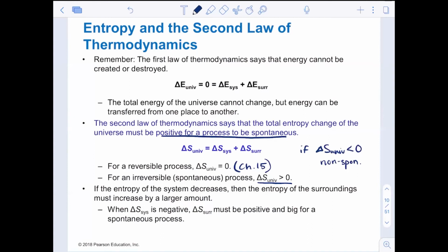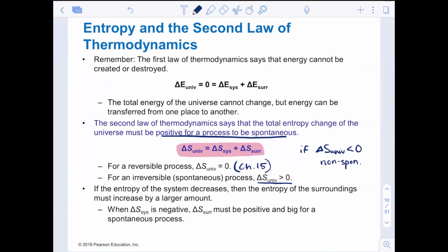If the entropy of the system is decreasing, then the entropy of the surroundings must be increasing. So notice in this equation here and in the second law of thermodynamics, we're not saying the delta S of the system has to be positive. We're saying that the delta S of the overall universe, the system plus the surroundings, must overall be positive. So we could be entropically unfavorable for our system, but favorable entropically for the surroundings. And we'll talk about how to calculate these in just a second.